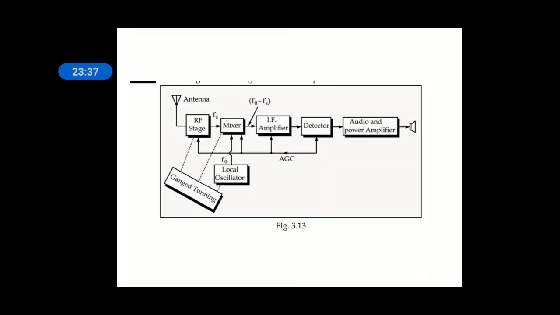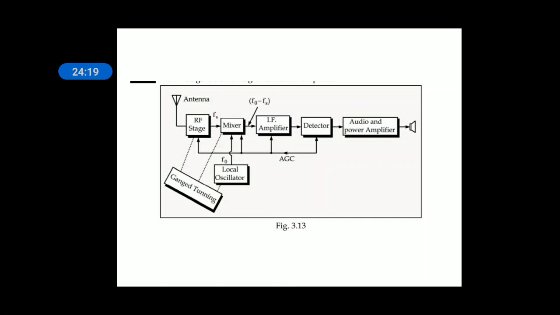This problem is overcome by a technique called AGC. Irrespective of the strength of the input signal received by the antenna, the output is maintained constant, or the gain of the output of the loudspeaker is maintained constant. That is done by AGC. That means the gain is automatically varied according to the strength of the signal coming from the antenna of the receiver. When a weak signal is entering into the RF stage of a receiver, it should be amplified more because it is already weak. Who will decide? That is done by AGC.